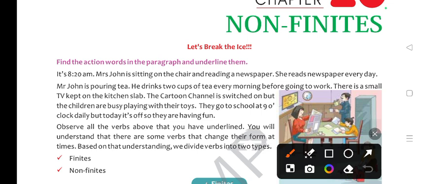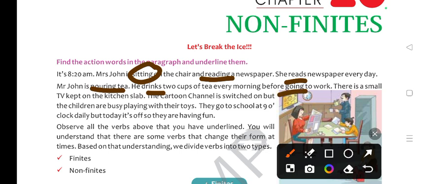So it's 8:20 a.m. Mrs. John is sitting on the chair. So sitting is what? Action verb. And reading is again an action word. She reads the newspaper, reads again an action word. Mr. John is pouring, action word. He drinks, action word, 2 cups of tea every morning before going to work.